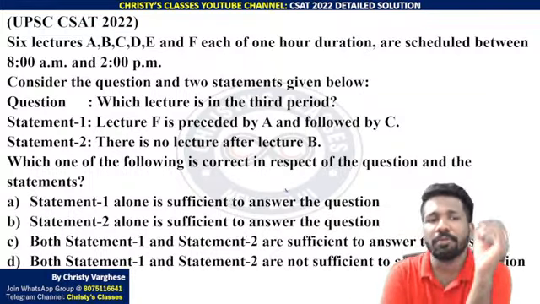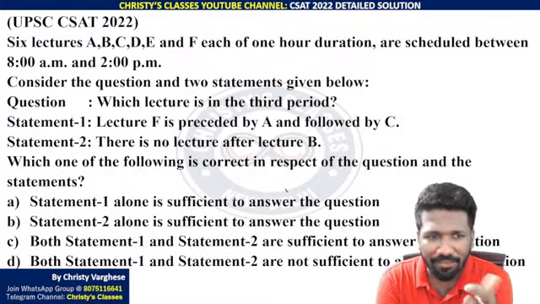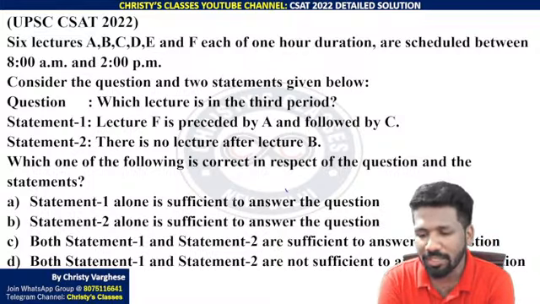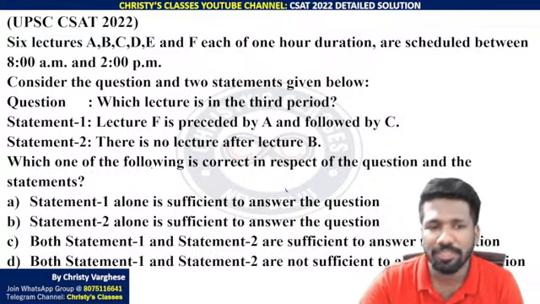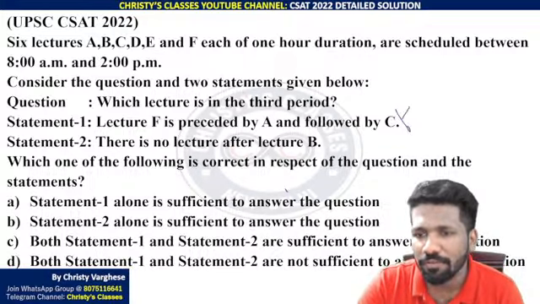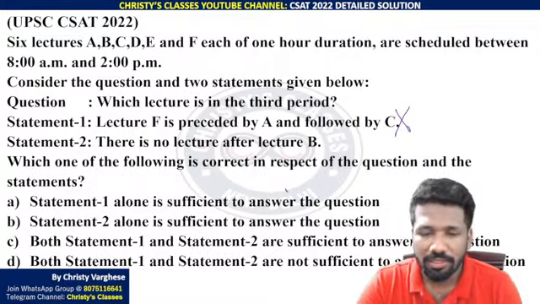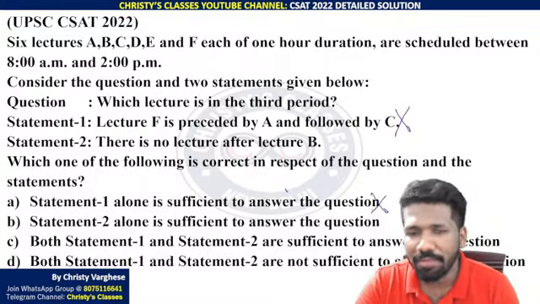In a data sufficiency problem, this is how to check whether the given statement is enough to answer the question. Then we can say that statement alone is sufficient to answer the question. So statement 1 alone is not sufficient to answer the question. That means option A is anyway eliminated.